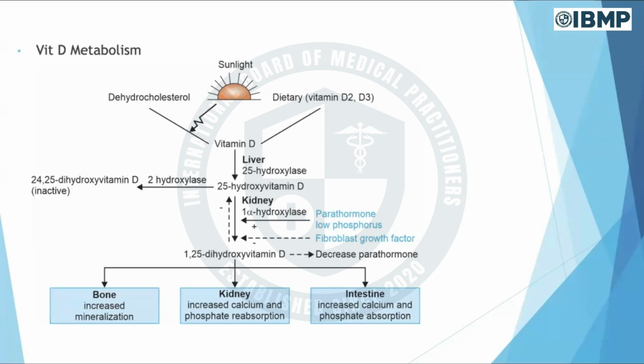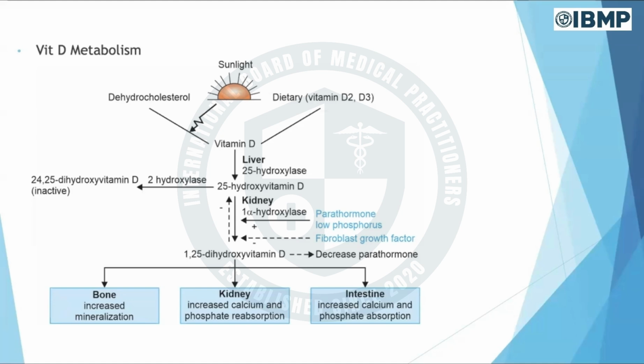This vitamin D gets converted into 25 hydroxy vitamin D, and that gets converted into 1,25 dihydroxy vitamin D. It's very simple. The mnemonic is D, then D, then D. D for dehydrocholesterol, D for vitamin D, D for 25 hydroxy vitamin D, and the end conversion is into 1,25 dihydroxy vitamin D. Liver and kidney play a very important role. The conversion of vitamin D to 25 hydroxy vitamin D happens in the liver, and 25 hydroxy vitamin D to 1,25 dihydroxy vitamin D happens in the kidney.